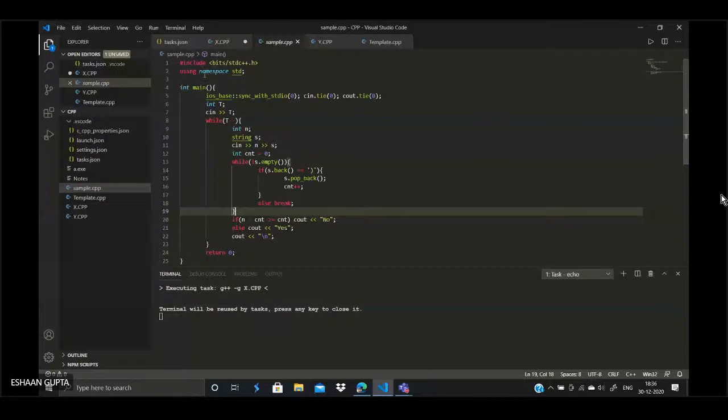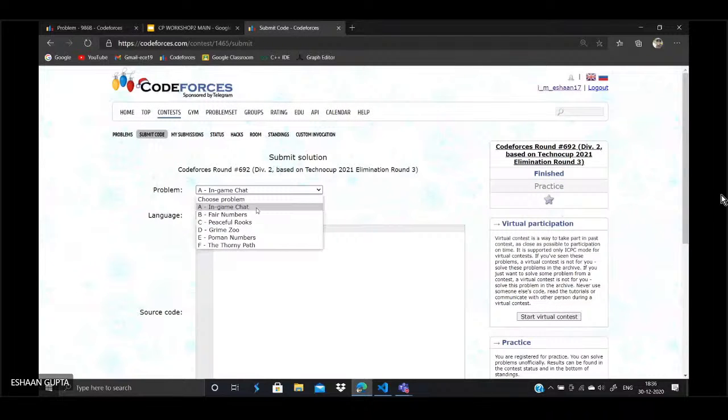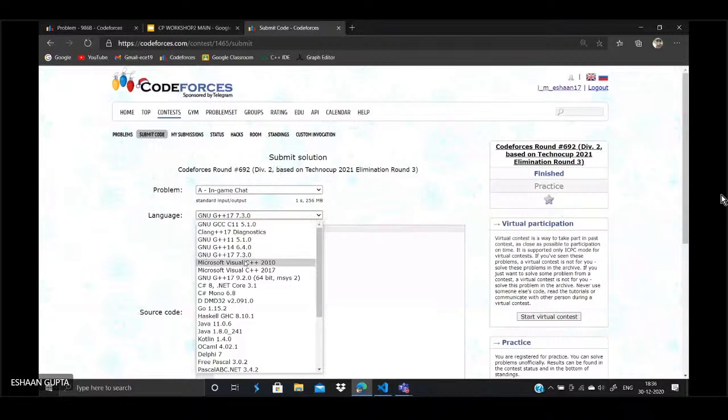Now once you have done it, how do you submit a problem over here? You go to submit code, and here you select the problem; my problem is In-Game Chat. Here you select the language. I'll be selecting GNU G++17 7.3.0. This is the version which compiles the latest version of C++. And here I paste my code. I copy it from here and paste it over here, and then I press the submit button.